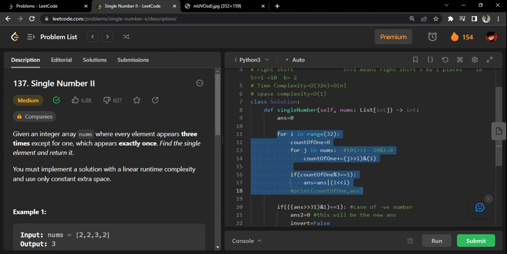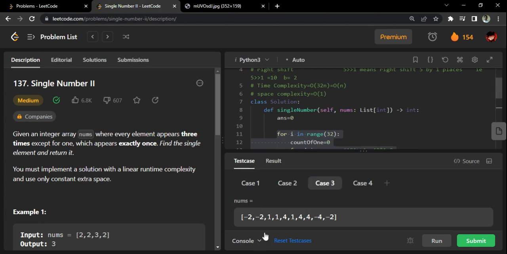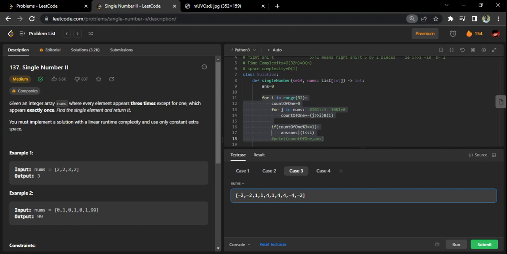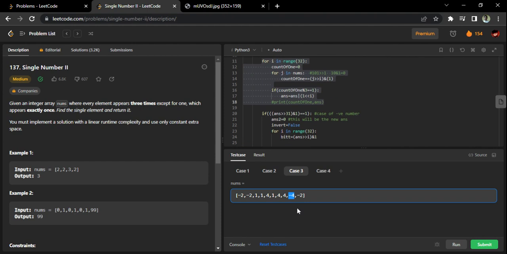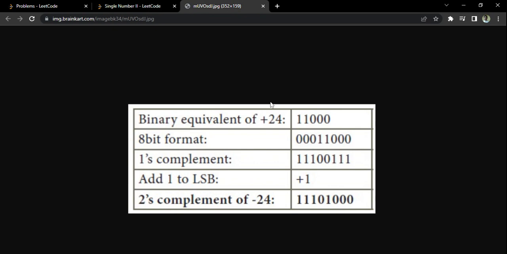If you return the answer now, you will get correct answers, but the only problem comes when you have negative numbers. For example, in this case, the answer is going to be -4. If I remove the other part of the code, this case will not be cleared. Why does this happen? Negative numbers are stored in 2's complement. If you take this as a normal number and calculate 8421 and so on, it will give you a very big, wrong answer.